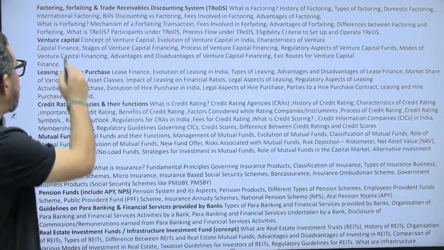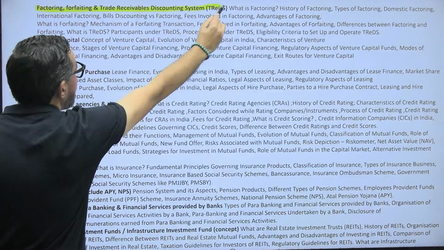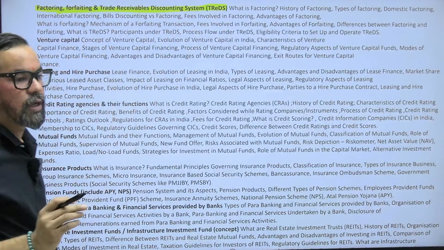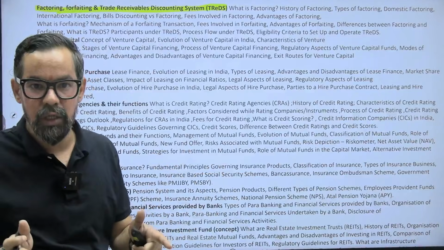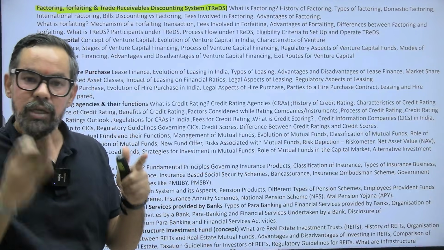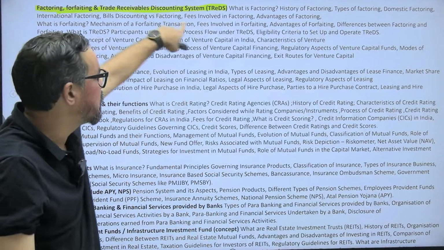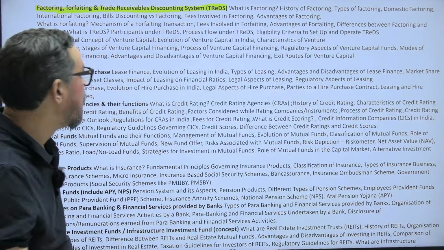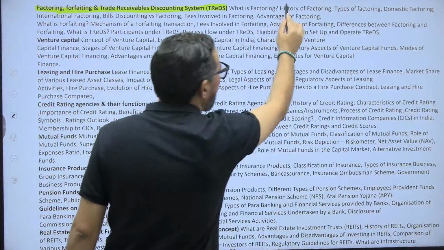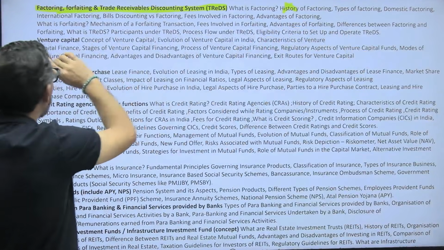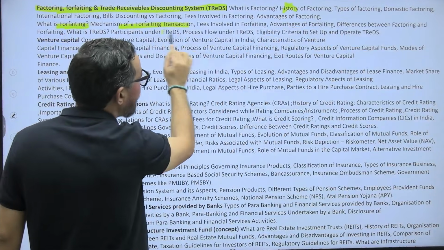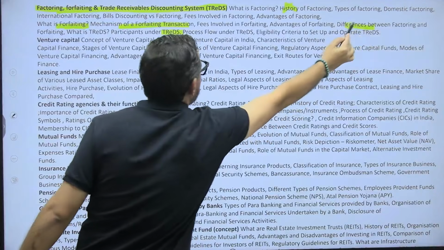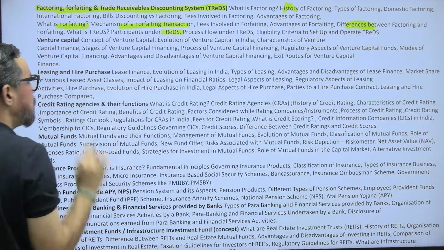So factoring, forfeiting and trade, all the three subjects taken. Factoring and forfeiting, one question for 2 marks. The differences between these two, or one question based on factoring and forfeiting. Another question is around the trades itself, right? So you can avoid the history and other portions, okay? So factoring, what is factoring? Mechanism of factoring, okay? Trades, forfeiting, the differences part is very important from this particular one.